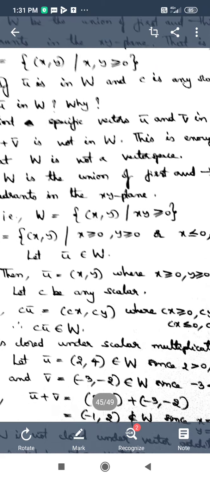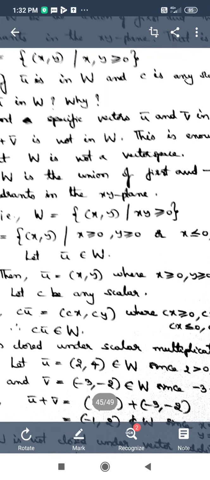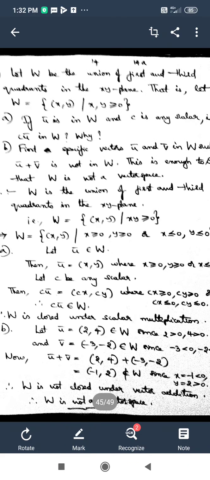When I chose u bar to be (2, 4), I can claim that the product 2 into 4, that is 8, is greater than 0. And at the same time, v bar, which I have taken as (-3, -2), has product -3 into -2, which is 6, also greater than 0. So u bar and v bar are the two specific vectors we have as our choice.